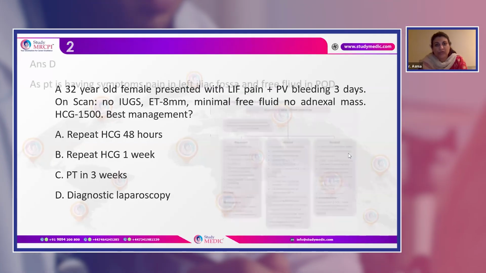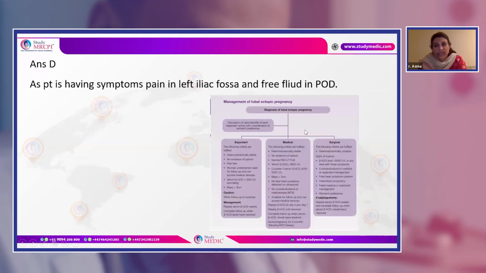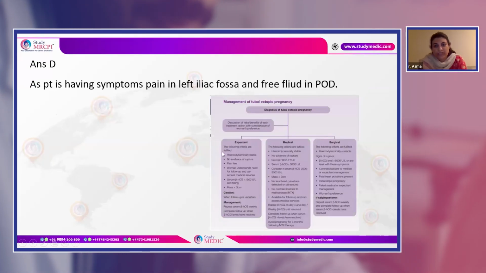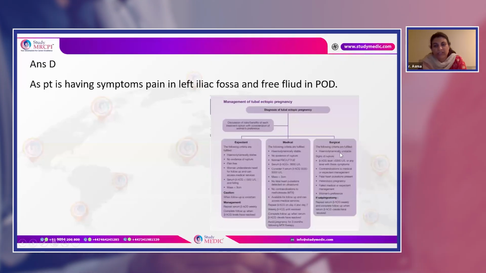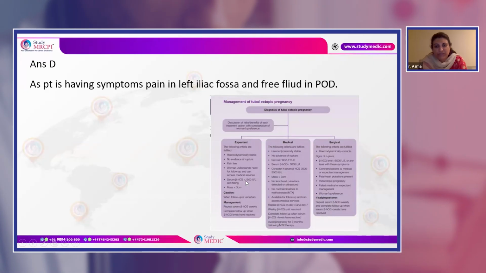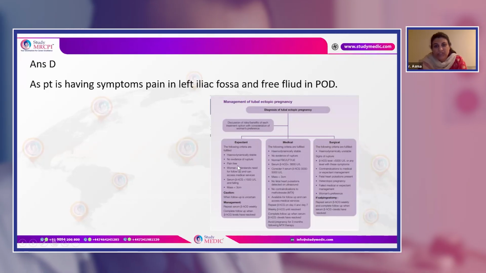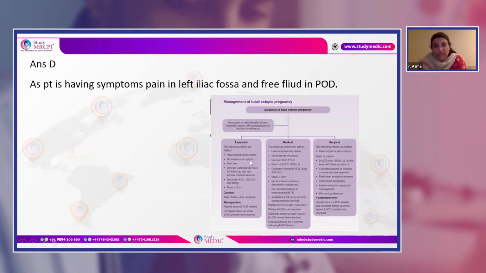Here you will have to follow this table to see when to follow expectant management, medical management, and surgical management. In expectant management, the beta HCG is less than 1500, the mass is less than 3 centimeters, and the patient is not having any pain and no evidence of rupture.